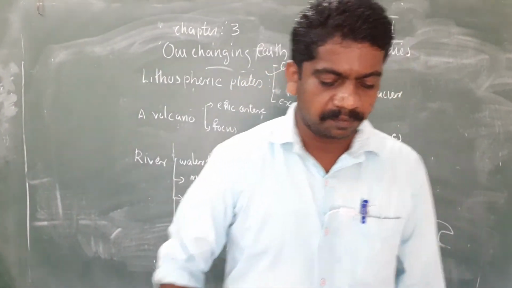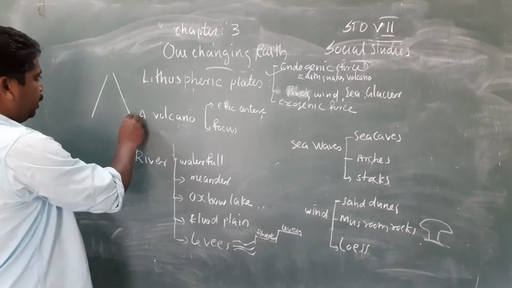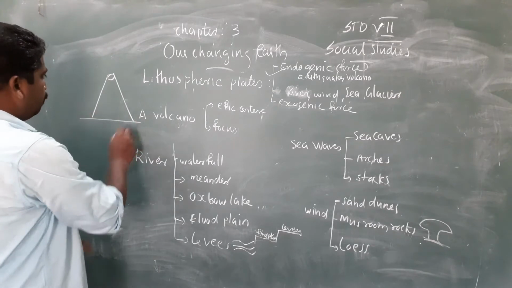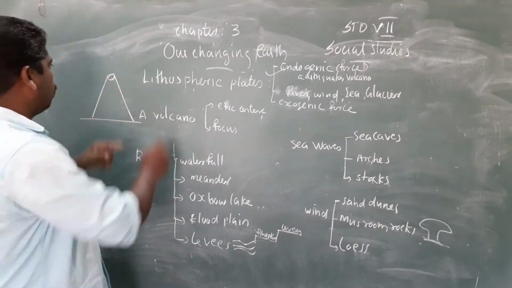What is a volcano? A volcano is a mountain with an opening. The opening is called a vent.